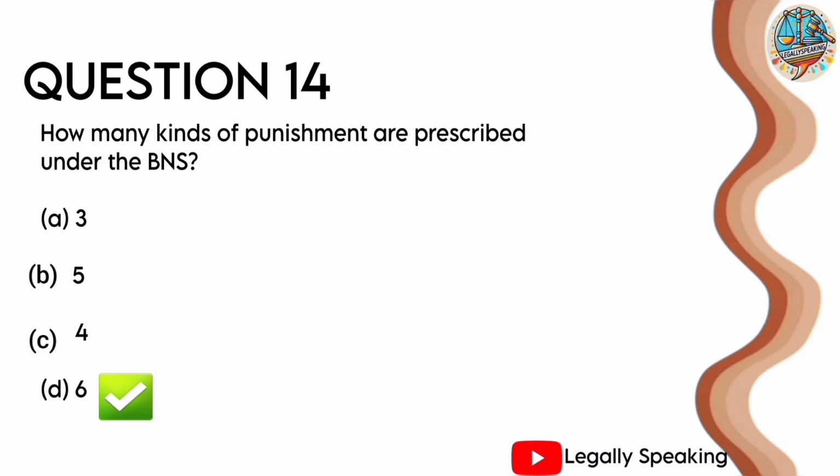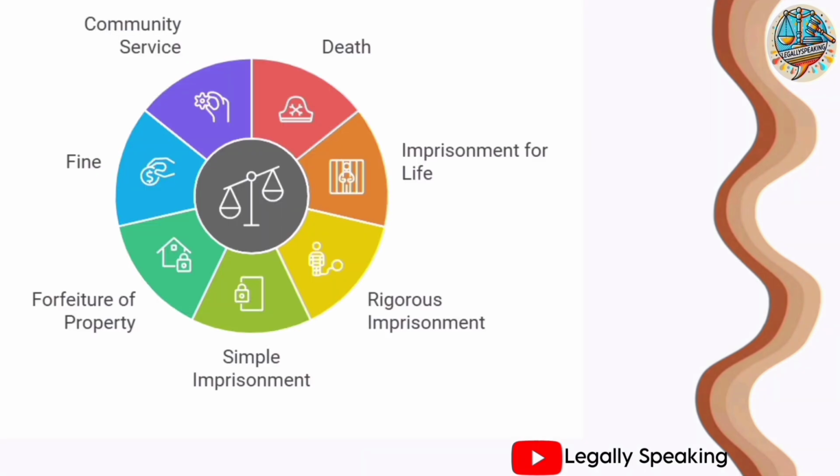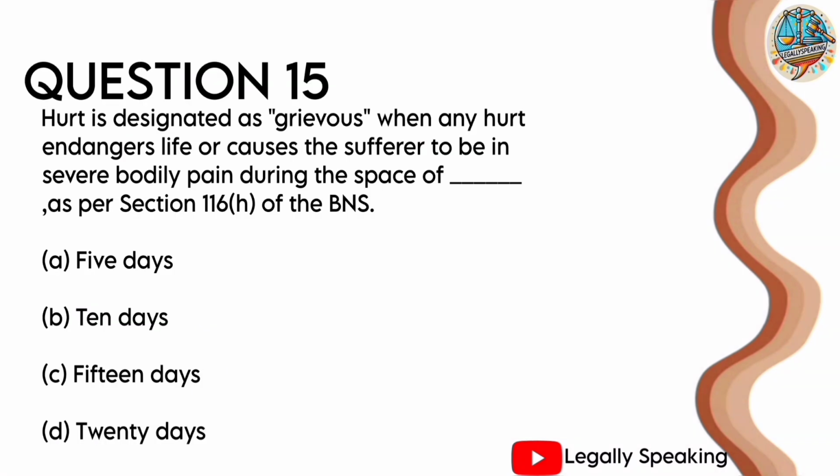There are 6 types of punishment. The new added one is community service. The rest you all know: death, imprisonment for life, rigorous imprisonment, simple imprisonment, forfeiture of property, and fine. The only added new punishment is community service, which is provided under BNS. It is in section 4 clause F. It is for petty offences.